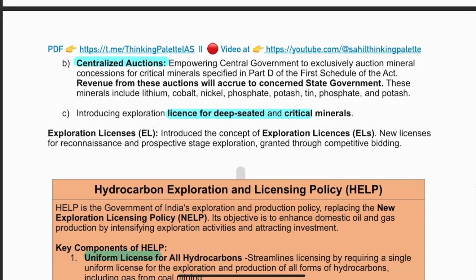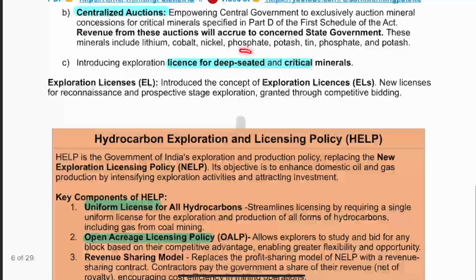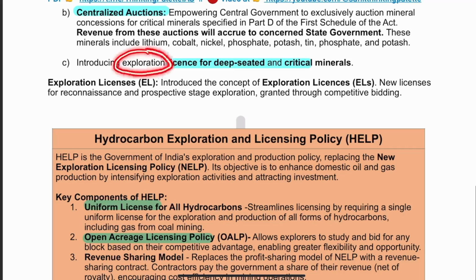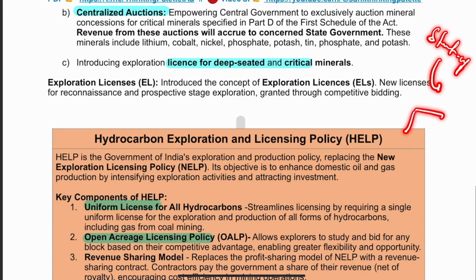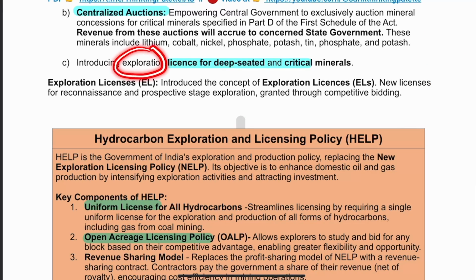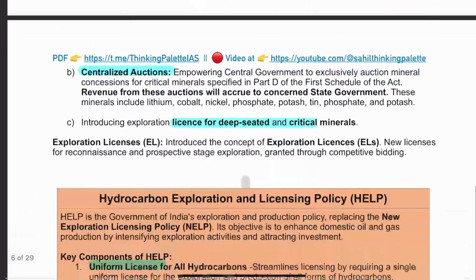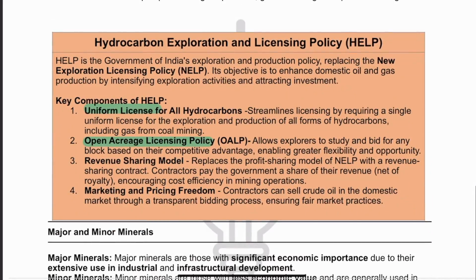Then the next thing is that basically license for deep seated and critical minerals can be given. Now which type of license? Exploration license. Let's say there is some startup which has developed good techniques that through remote sensing with very preciseness they can identify potential sites, so they can explore. Exploration license can be given. Now this exploration license initially will be given for 5 years, then it can be extended for 2 more years. So these are three major changes that have happened in MMDR Act of 2023. Now further moving on. So guys, as we are talking about legislative framework, there is also one more policy.